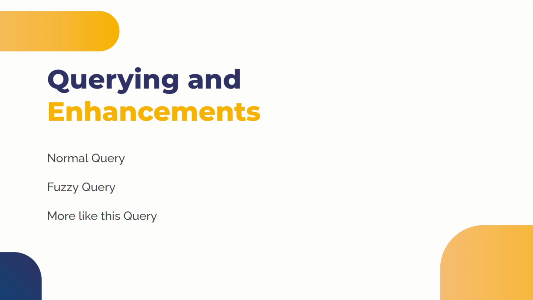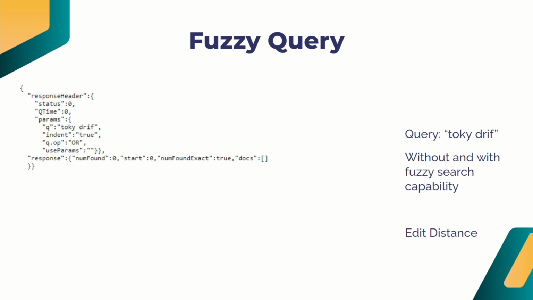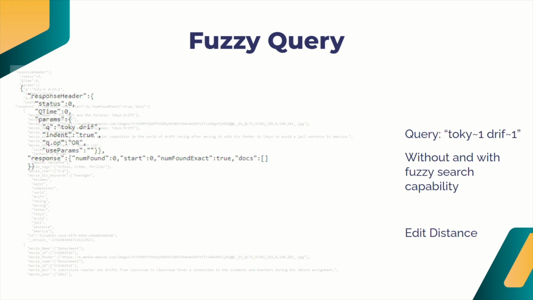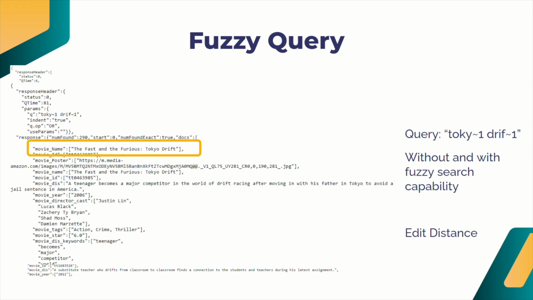We would like to show some enhancements made. The normal query returns a JSON body containing all the stored fields in the matched documents, and it's sorted by a relevance score. Next, for fuzzy search, we can misspell Tokyo Drift with a missing suffix, and when queried normally, no results are found. However, using fuzzy search with one character edit distance, we are returned many results, of which the first is the same movie from the previous slide.